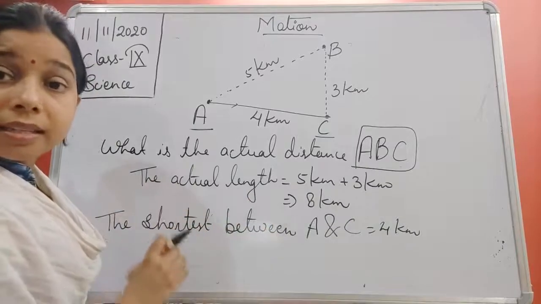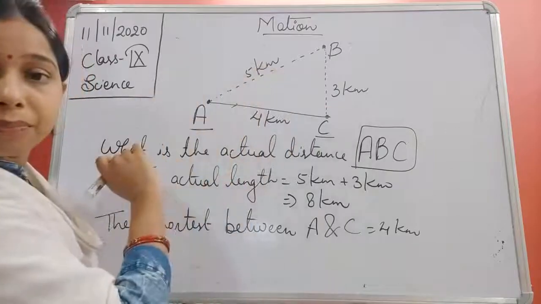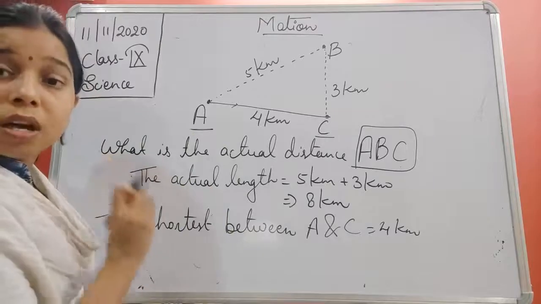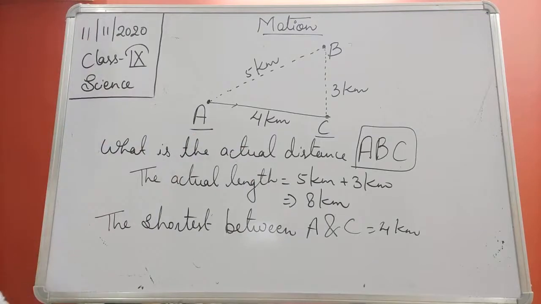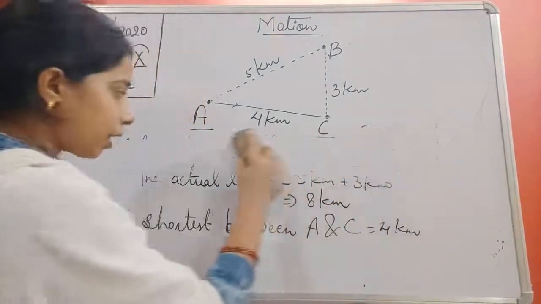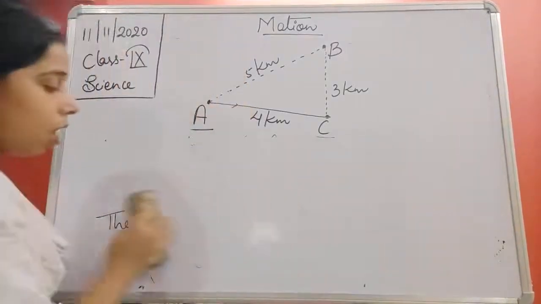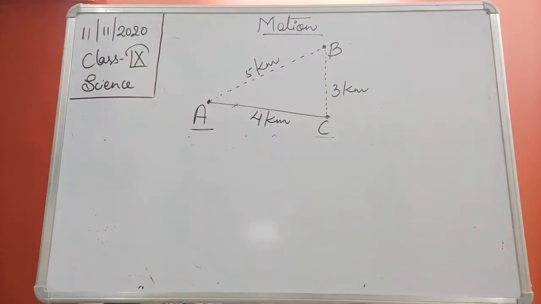It means this is the actual path covered by A to reach C. And this 4 kilometer is the shortest distance traveled by A so that he will reach his friend's house, that is C. So on this basis, students, we can define the actual distance and the displacement of a body. Here, with the help of an example, we are looking at distance and displacement.